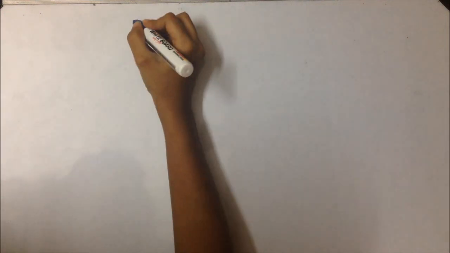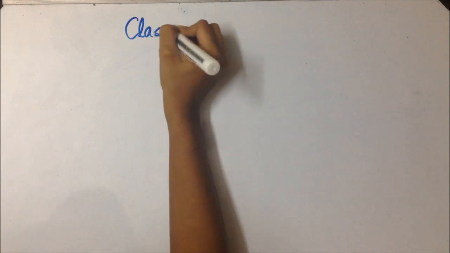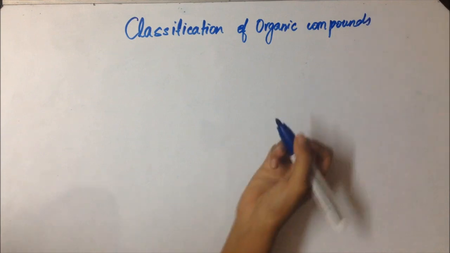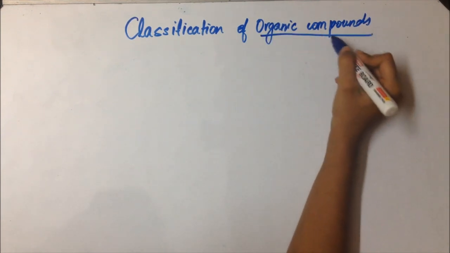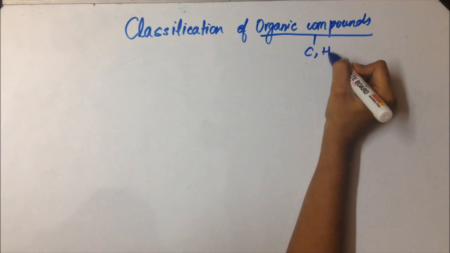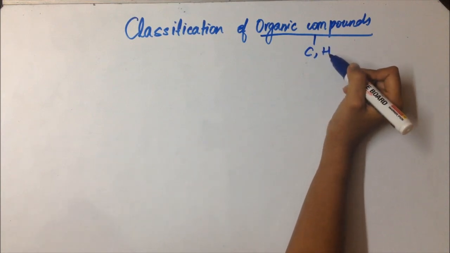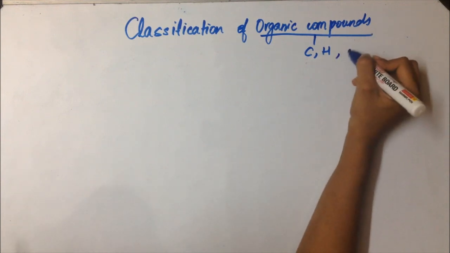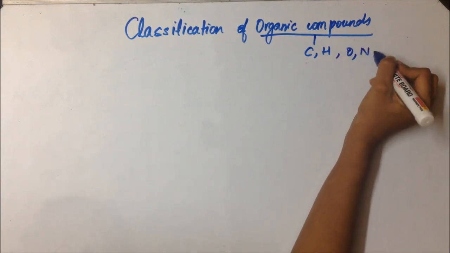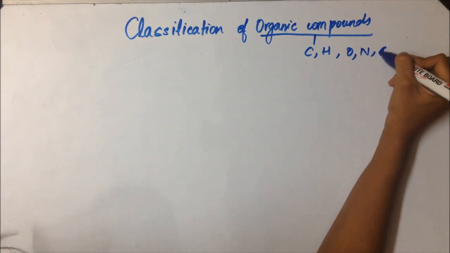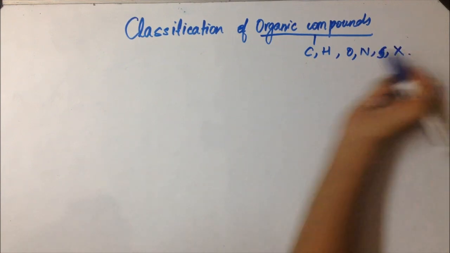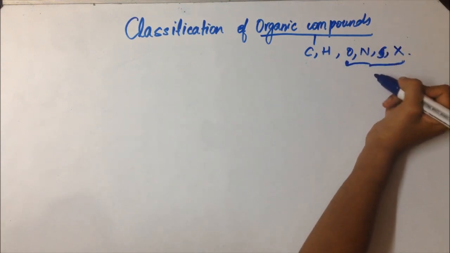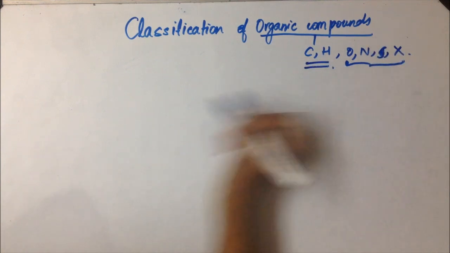In this video, I'll be talking about the classification of organic compounds. Organic compounds are those compounds which generally contain carbon and hydrogen, and along with carbon and hydrogen, they may contain other heteroatoms such as oxygen, nitrogen, sulfur, or halogens. We'll talk about these later. So it basically contains carbon and hydrogen.